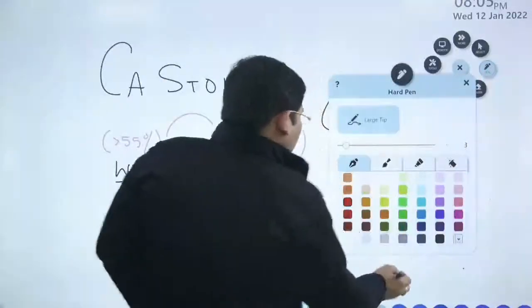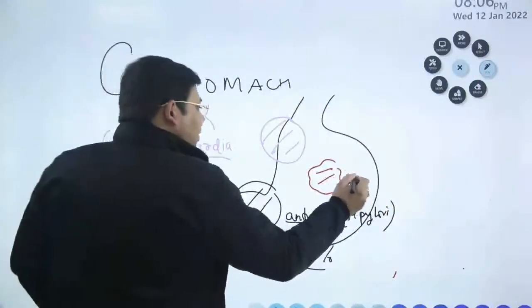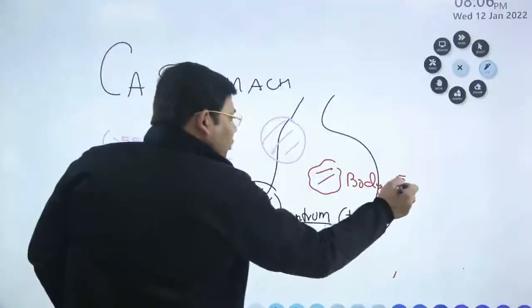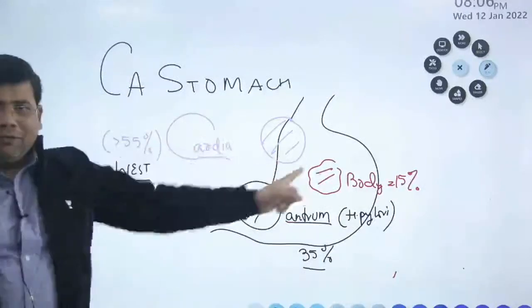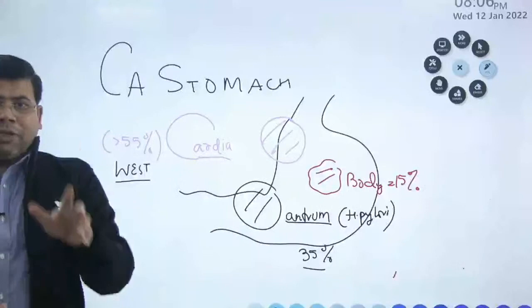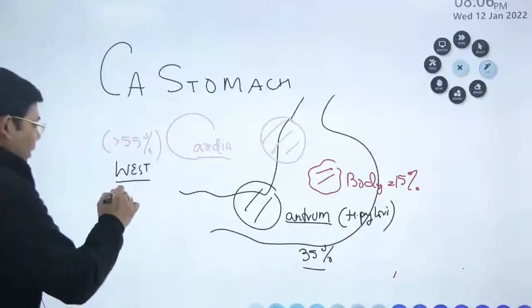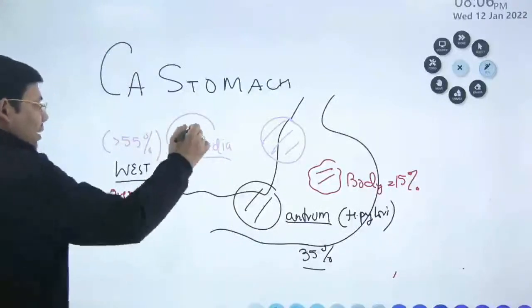So when we talk about the body, it corresponds to roughly 15% of the cancers. So we have cardia, we have body, we have antrum, and these are the three main important things. One more thing, if you get the question, overall the most common site, the answer will be your cardia.